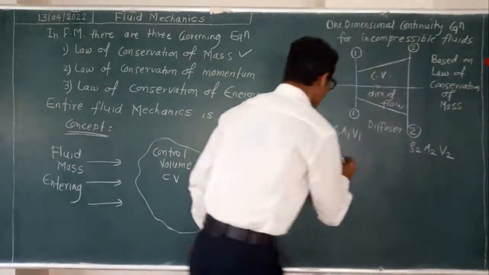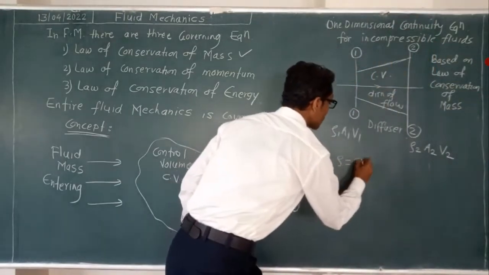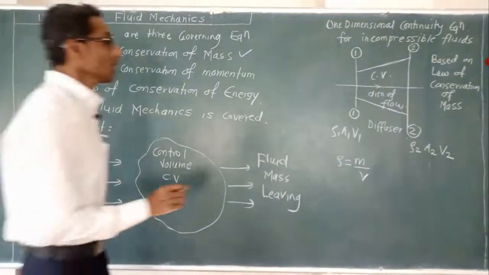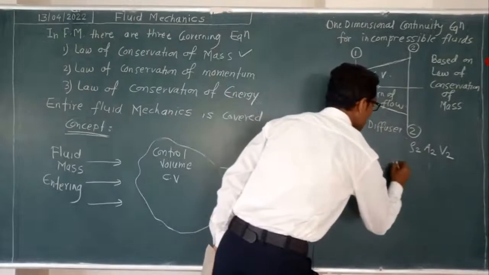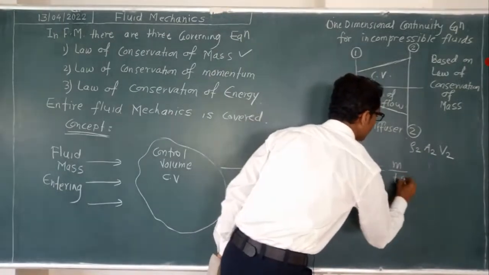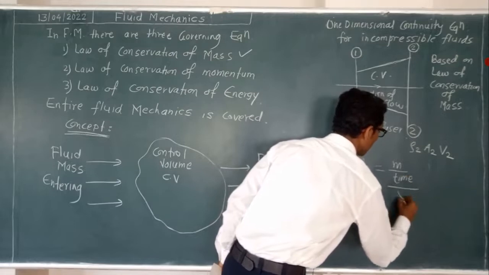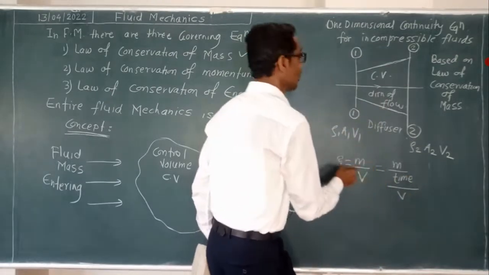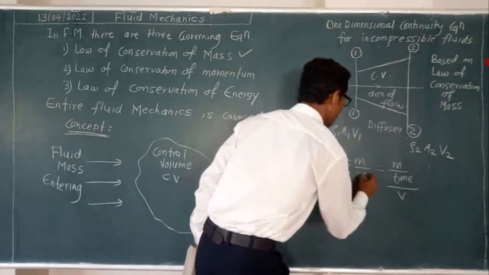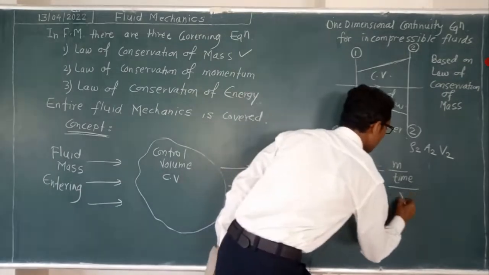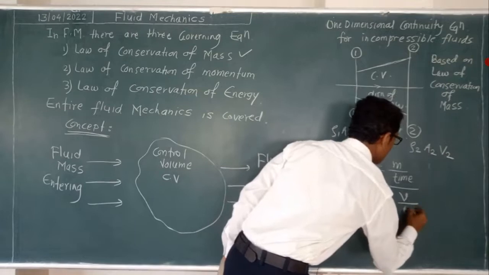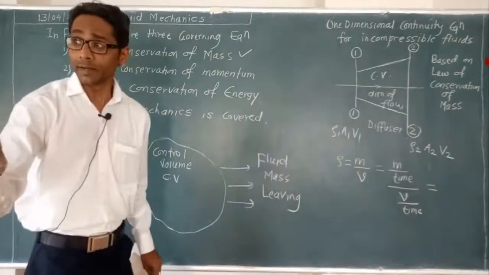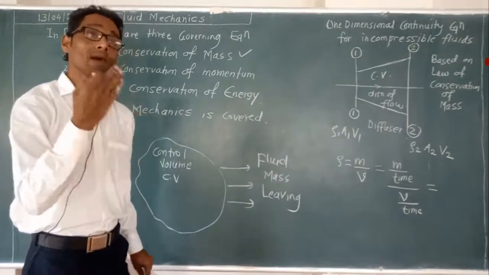Okay, now we know that rho, means density, is mass upon volume. If you divide this mass and volume by time, see carefully, this is volume, this is not velocity, this is the volume. So we can show it in this way. So mass upon time will be what? Mass flow rate, rate of flow of mass.